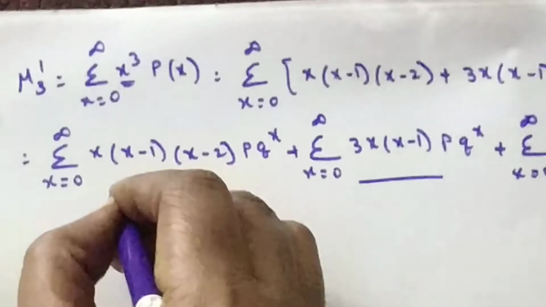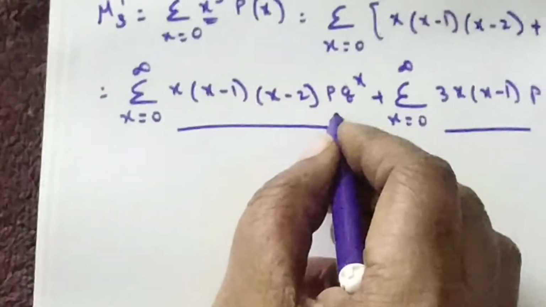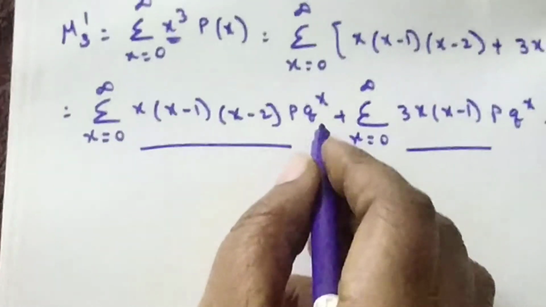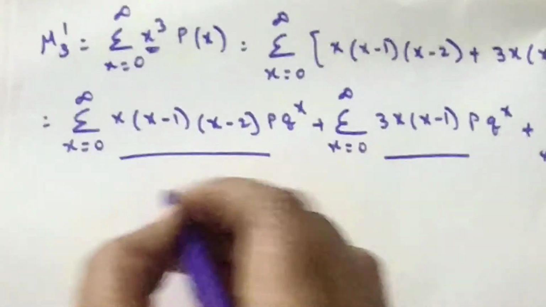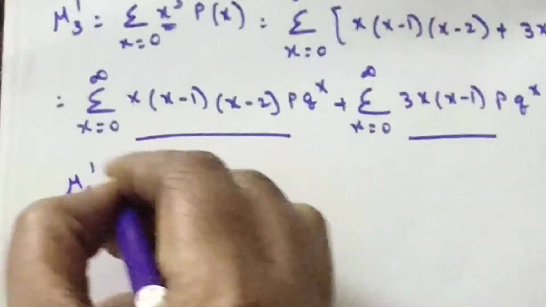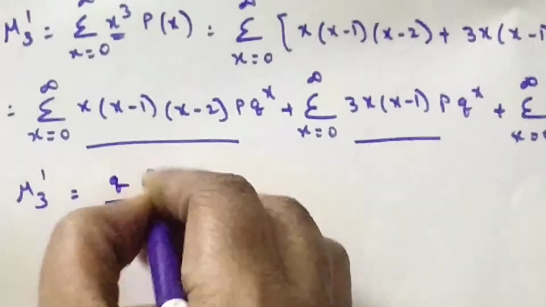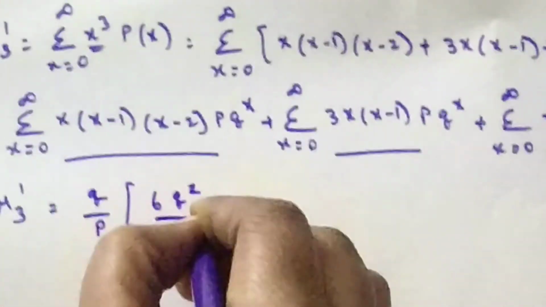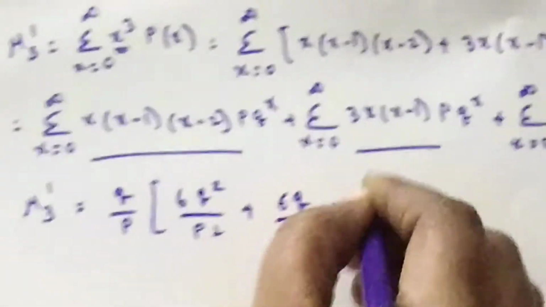Now in the same way, simplify the term summation of x into (x minus 1) into (x minus 2) into p into q power x. After simplifying this, we will get the formula for μ3' as q/p into (6q²/p² plus 6q/p plus 1).